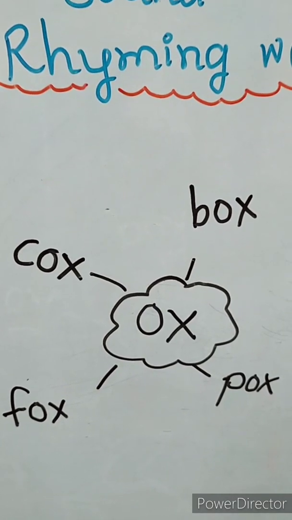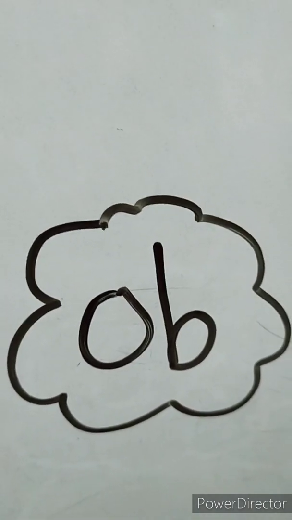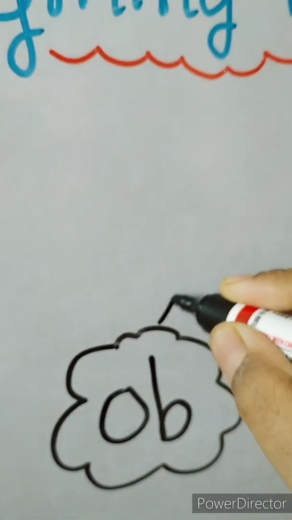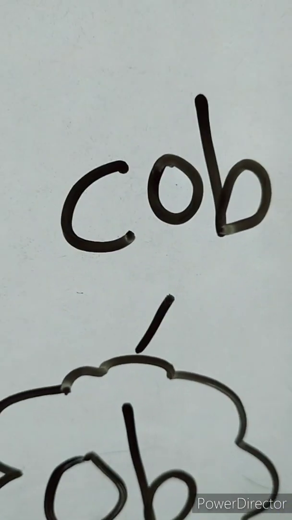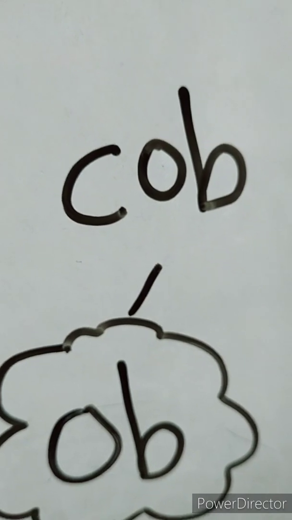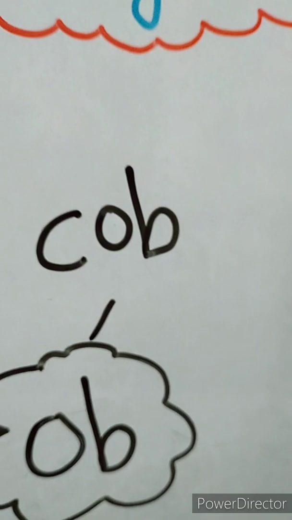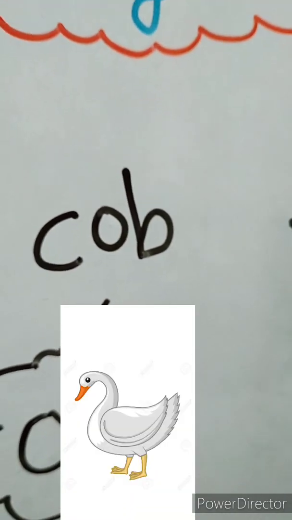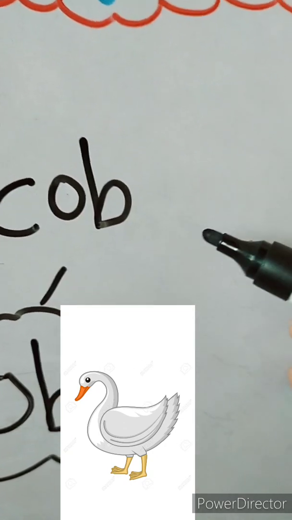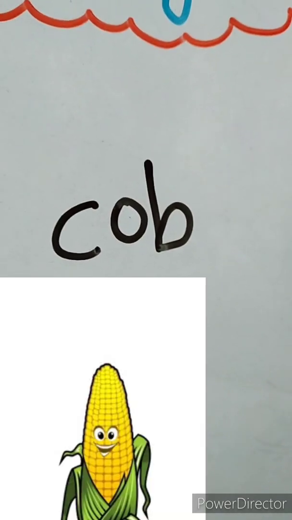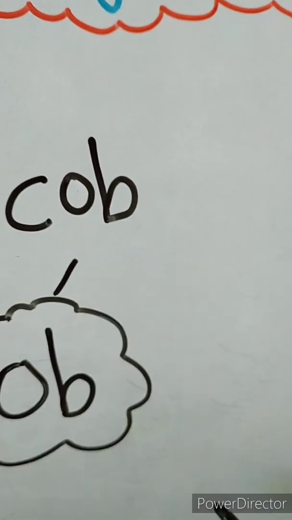Now we will do O-B sound. Ob. O-B, ob sound. So let's see which are the O-B ob sound. C-O-B. Cob. There are two meanings of cob. One is male swan. जो स्वान होता है ना उसमें जो मेल होता है बॉय, दैट इज कॉब. एंड द अदर मीनिंग इज कॉर्न कॉब. See here, I will show you picture of corn cob.